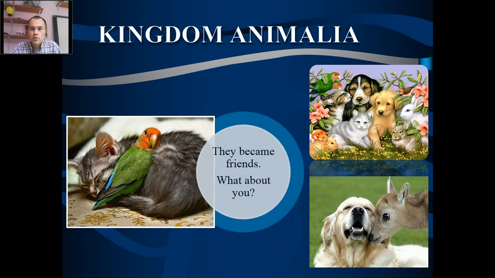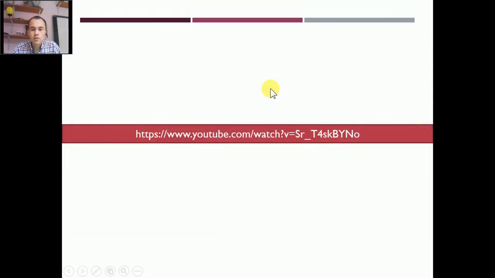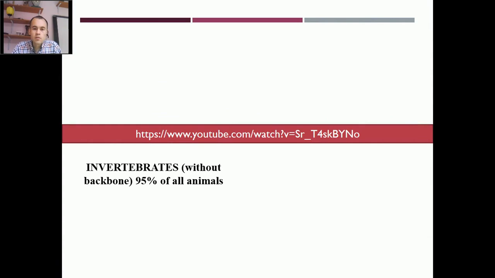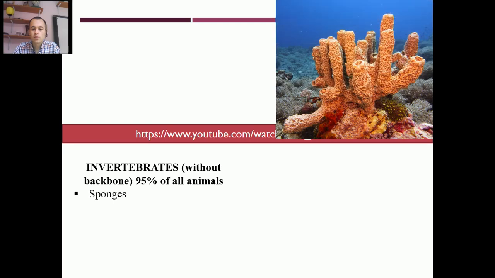Today we are going to continue our topic. Last time we finished invertebrates and today we are going to study vertebrates. First of all, let's make a small revision. Invertebrates are the animals which don't have a backbone and they make up about 95% of all animals.